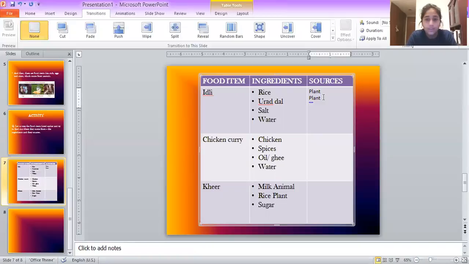So I've answered the first two. Rice and dal both come from plants. We just discussed this. Rice is a grain and dal is a pulse, and they both come from plants. But what about salt? We didn't talk about salt. Where do you think salt comes from? It obviously doesn't come from animals. So do you think it comes from a plant? Think about it for a second. Okay. So salt, I'm sure if you've gone to the beach, or if you've seen a sea, the water is actually quite salty, right? So it has salt dissolved in the water.